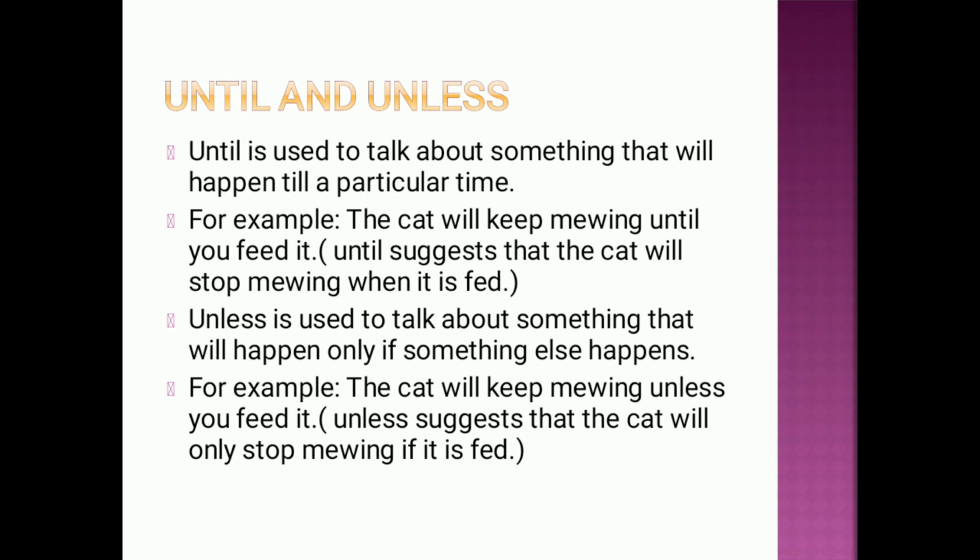For example, you can see, the cat will keep mewing until you feed it. How will the cat stop mewing? When you give food to the cat, she will stop mewing. So the cat will keep on mewing if she is not fed, if she is hungry. So until here means jab tak. Until here defines जब तक आप उसको food नहीं देते, she will keep on mewing. Until suggests that the cat will stop mewing when it is fed.